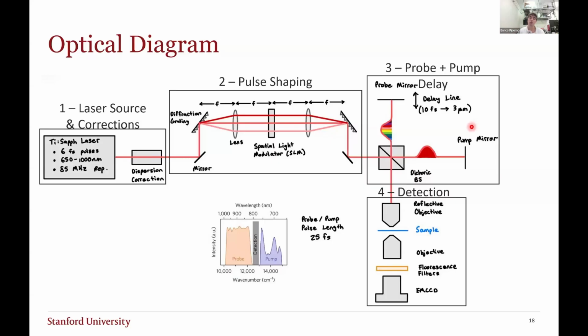Now, if we want to detect our sample, we excite our sample with the pump and send our probe pulse at a very fixed time delay later. This is focused onto our sample using a reflection objective, and then we recover the fluorescence with an objective, fluorescence filters, and our electron multiplying CCD.